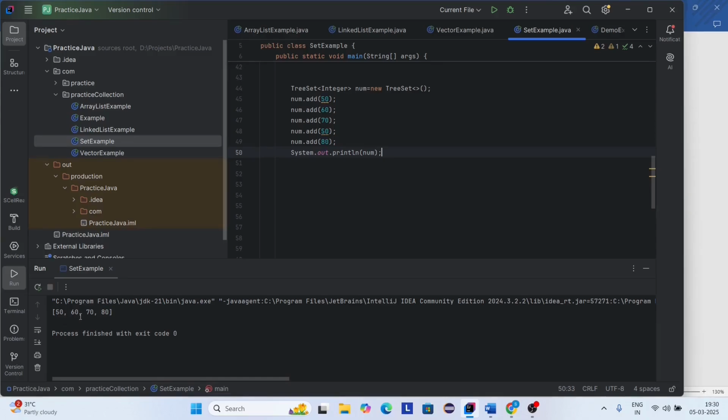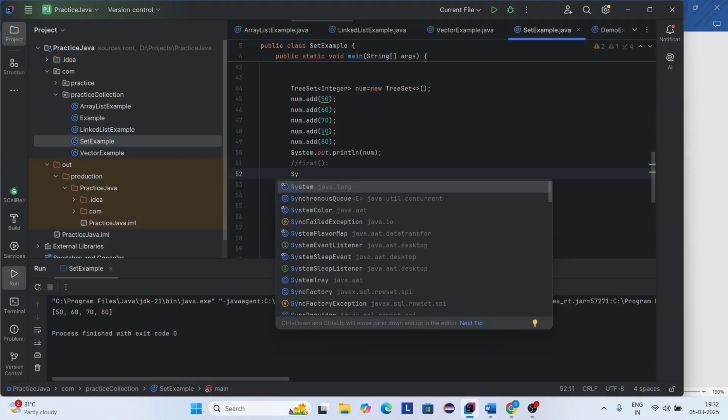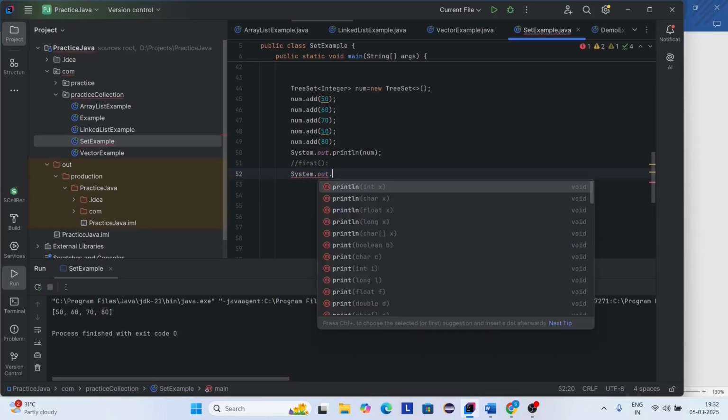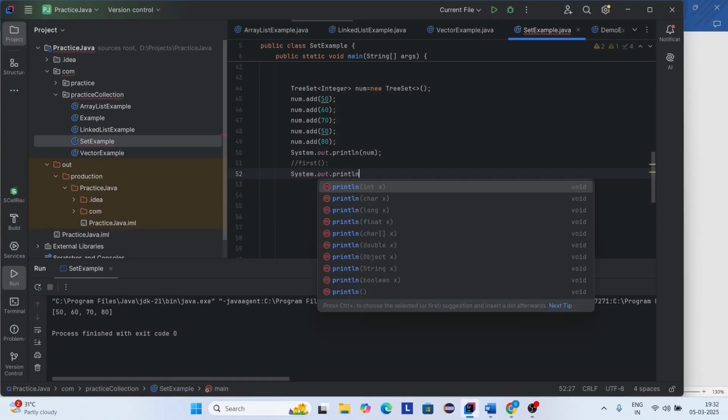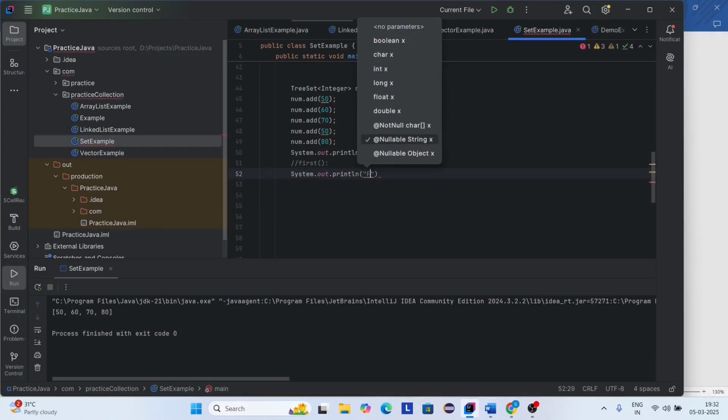Here you can see 50, 60, 70, 80. Here all the elements are printed in sorted order. Here it removes the duplicate elements. Here I'm giving the 50 value 2 times. But here you can see the 50 value is returned only 1 time. Now in this example, one more method we will discuss here. First method. This method is used to get the smallest element of the set. So here I'm printing System dot out dot println. Here I'm printing the first element.